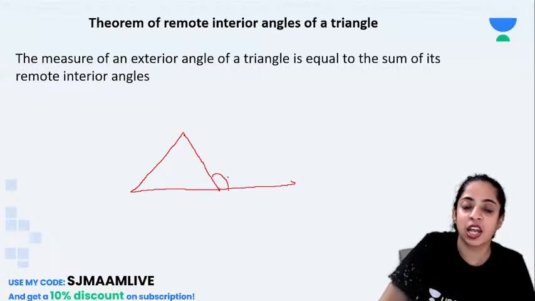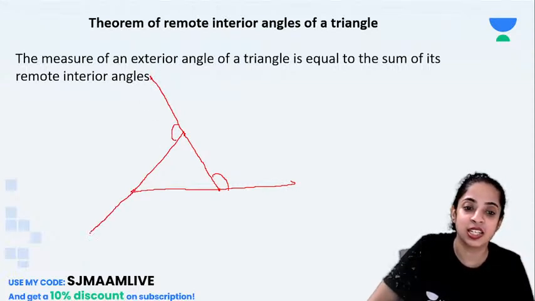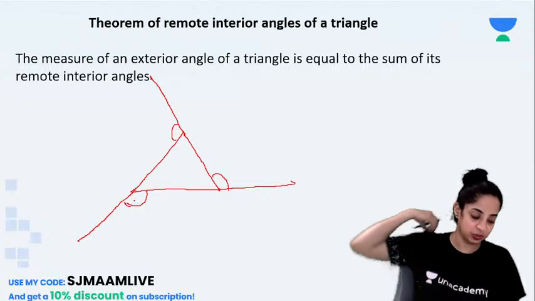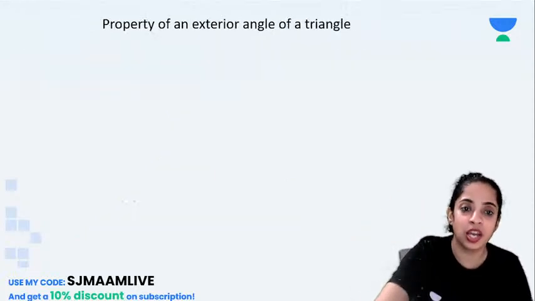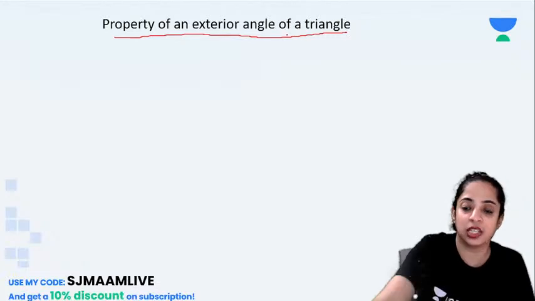This will be an exterior angle. If I extend this line straight, then this will be an exterior angle, and if I extend this line straight, this will also be an exterior angle. Is that clear to you, my dear children? Clear? Chalo. So, going ahead with the property of an exterior angle of a triangle.